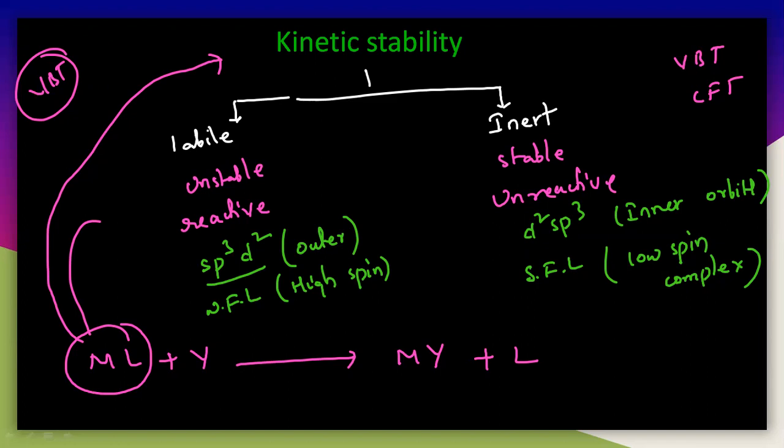So sp3d2 is a labile complex and d2sp3 is an inert complex. This is according to VBT theory. Now here there are certain metal complexes that will show completely different behavior.